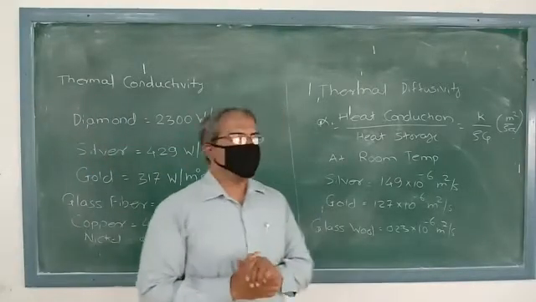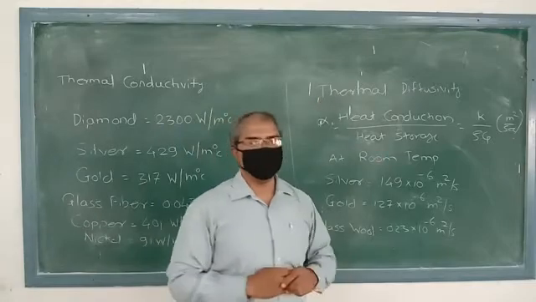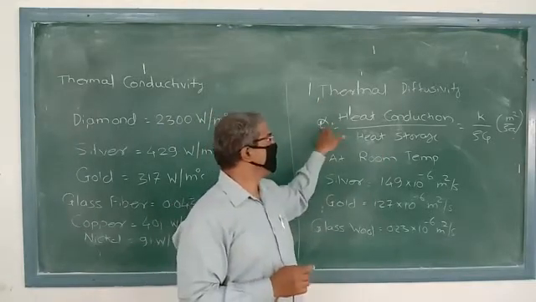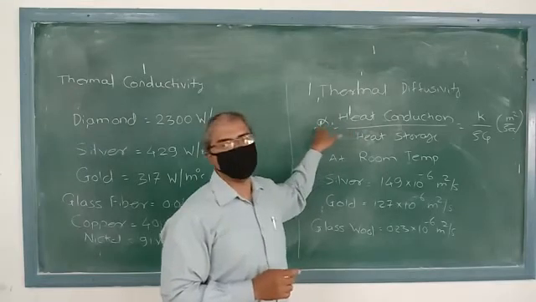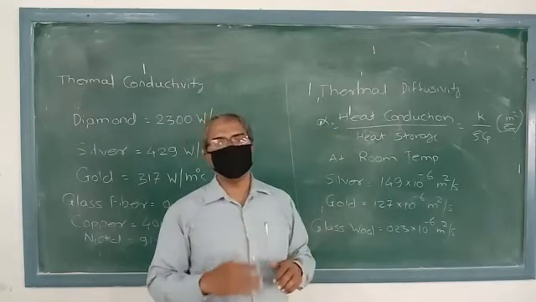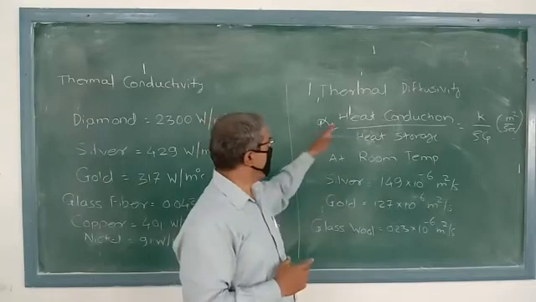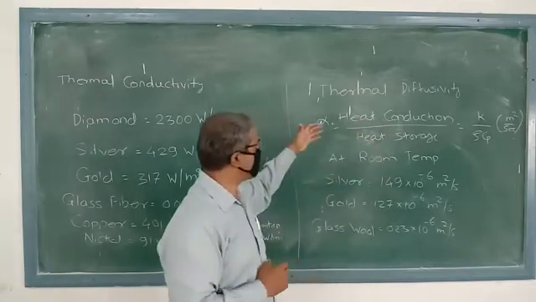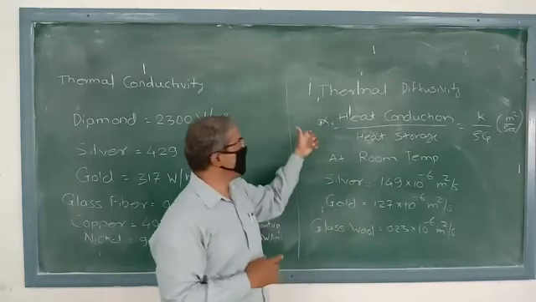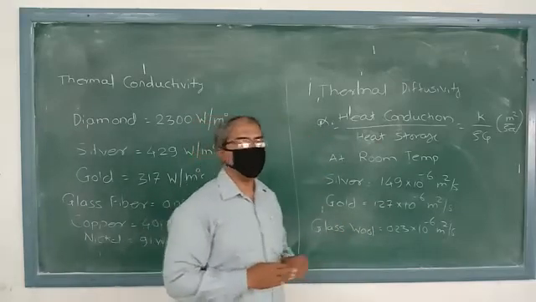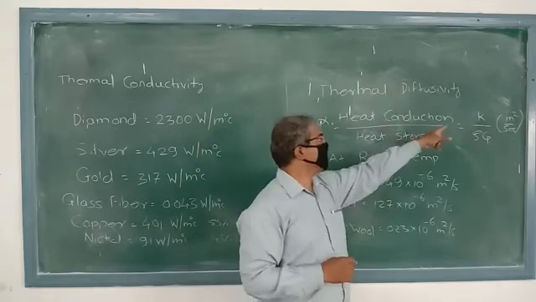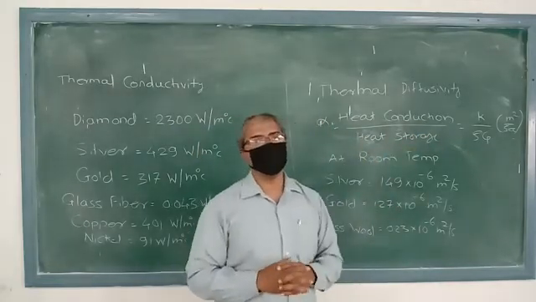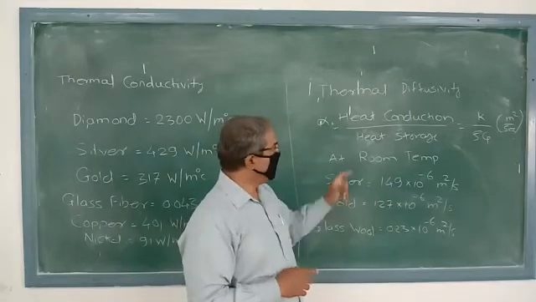Now next we are going to discuss thermal diffusivity. Thermal diffusivity is denoted by the letter alpha. In a material, we are finding heat conduction upon the heat storage. The ratio of both these quantities gives you the thermal diffusivity. And we know that heat conduction is k and the heat storage is equal to rho into Cp.